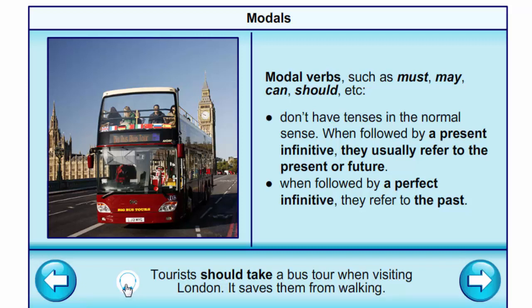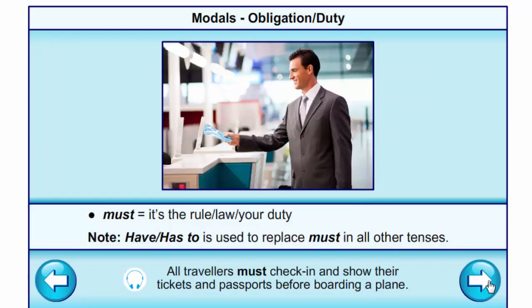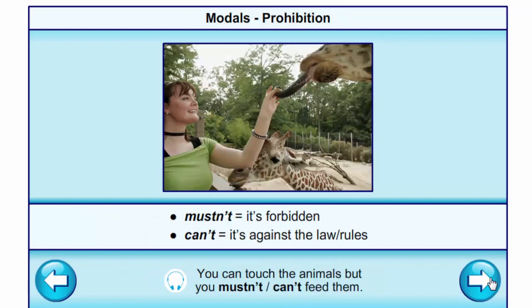Tourists should take a bus tour when visiting London. It saves them from walking. Modal must. It's the rule, law, or your duty. All travellers must check in and show their tickets and passports before boarding a plane. Mustn't. It's forbidden. Can't. It's against the law, rules.